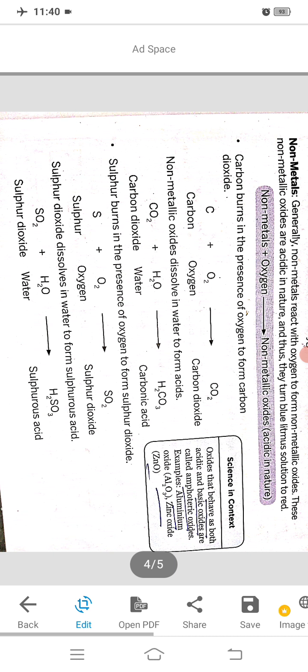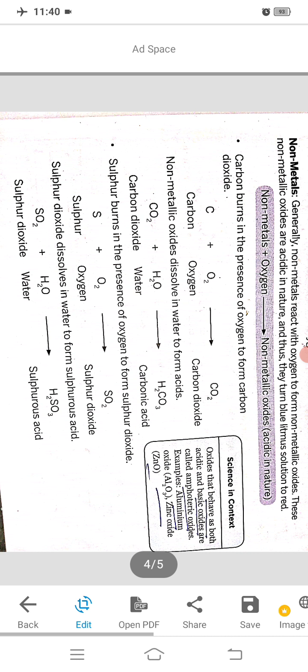It indicates the acidic nature of the solution. Why is it like that? Actually, when carbon dioxide dissolves in water, it forms carbonic acid. Due to the formation of carbonic acid and its acidic nature, the blue litmus paper turns red.